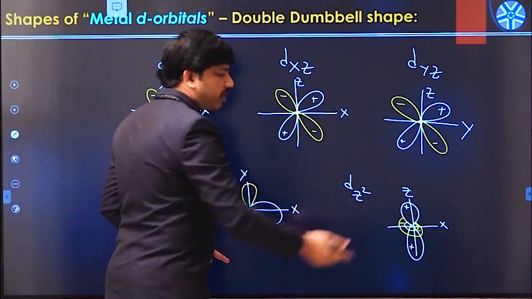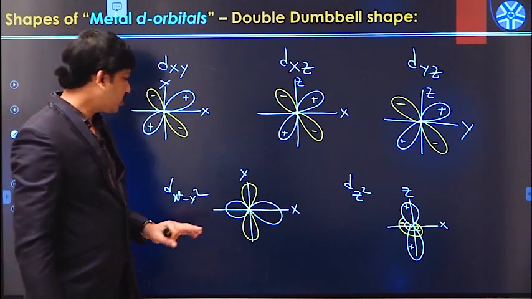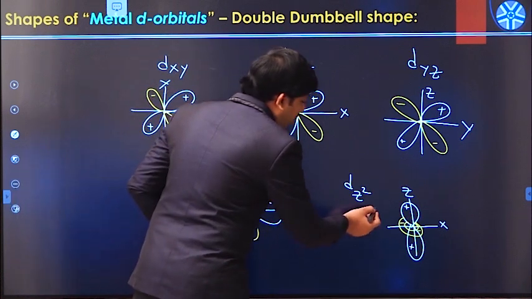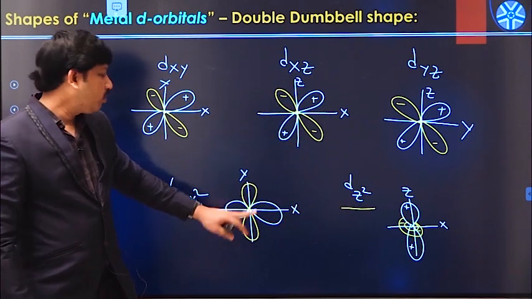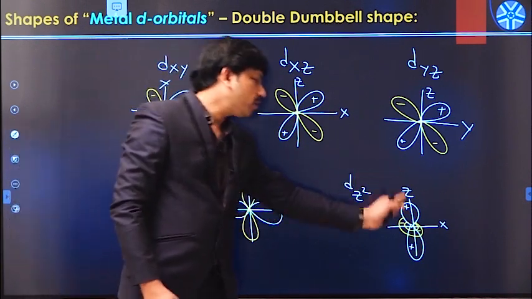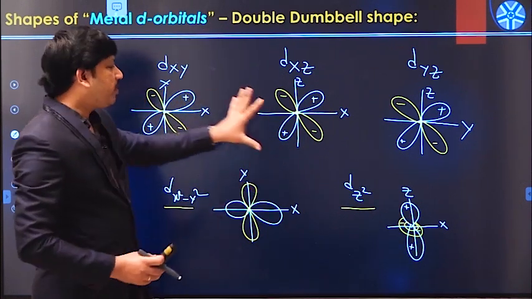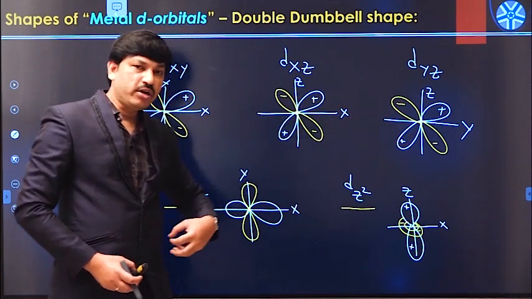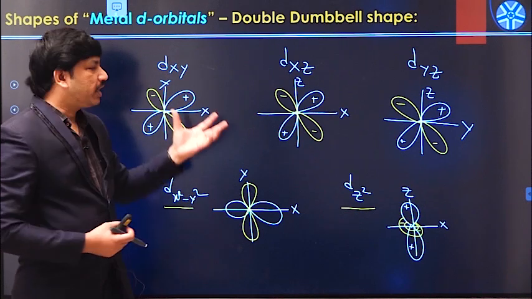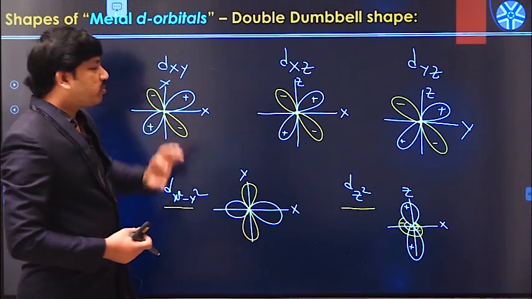Among these 5 different d orbitals, 3 d orbitals lobes are actually available in between the axis, and 2 d orbitals, dx square minus y square and dz square, the lobes are actually available along the axis only, either along the x-axis, y-axis, or z-axis in this manner. All these 5 d orbitals interact with ligand orbitals, and due to the repulsions between them, there is a splitting of d orbitals in octahedral or tetrahedral metal complexes. So that is what is actually proposed by the crystal field theory.